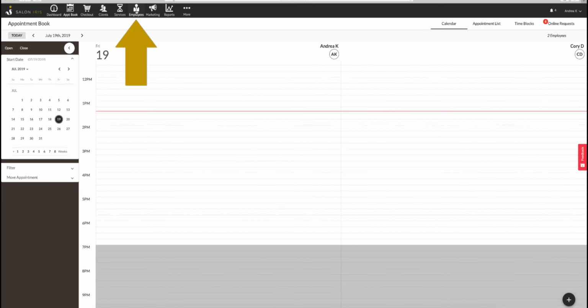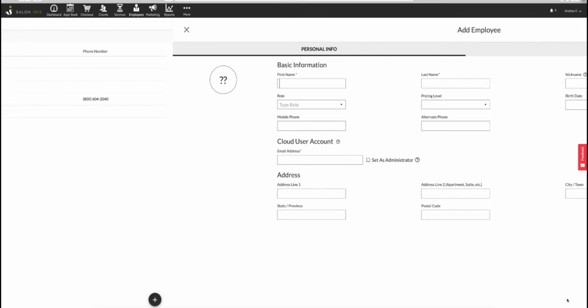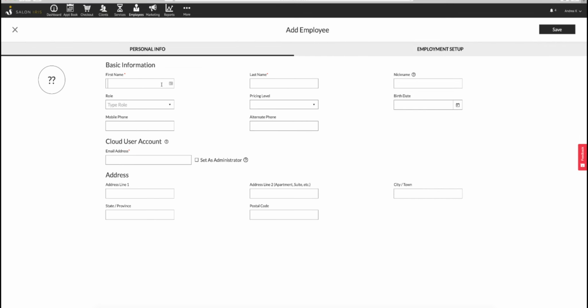To do this, click onto the employees icon at the top of the screen. And now we're in the employees screen. We can see that I've already added in a few employees. To add a new employee, click on the plus button. You'll want to add the employee's first and last name. This is important because the software will display the employee's name on the appointment book and the appointments.